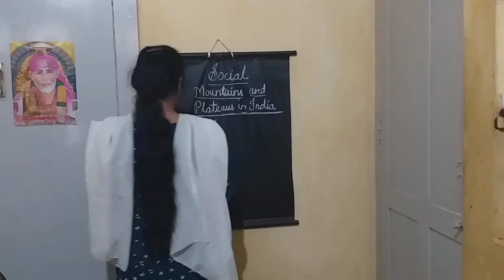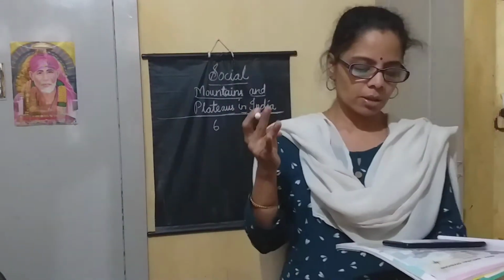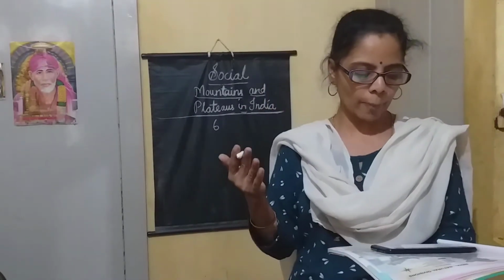Landforms of India can be grouped under 6 divisions. How many divisions? 6 divisions. So, what are they? The northern mountains, the northern plains, the Thar desert, the peninsula plateau, the coastal plains and the islands. I will slowly teach you what each one means.